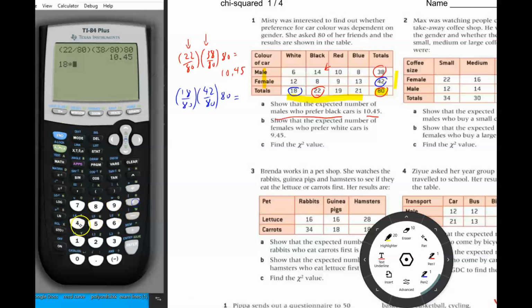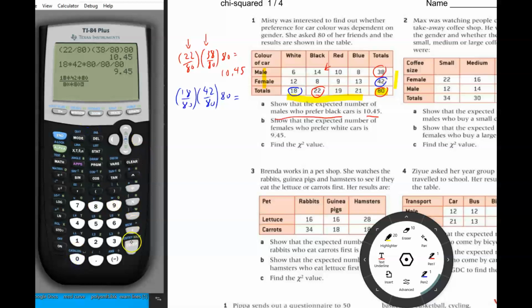so that would be 18 times 42 times 80 in the numerator, and then we would divide by 80, divide by 80. Now, unless you really know what you're doing with PEMDAS, I wouldn't do it like that. I would do it kind of like I did above, or maybe you could use the math button, and then you could go to number, and go to n over d, and then you could put everything on top that goes on top, 18 times 42 times 80, and on the bottom you put 80 times 80.